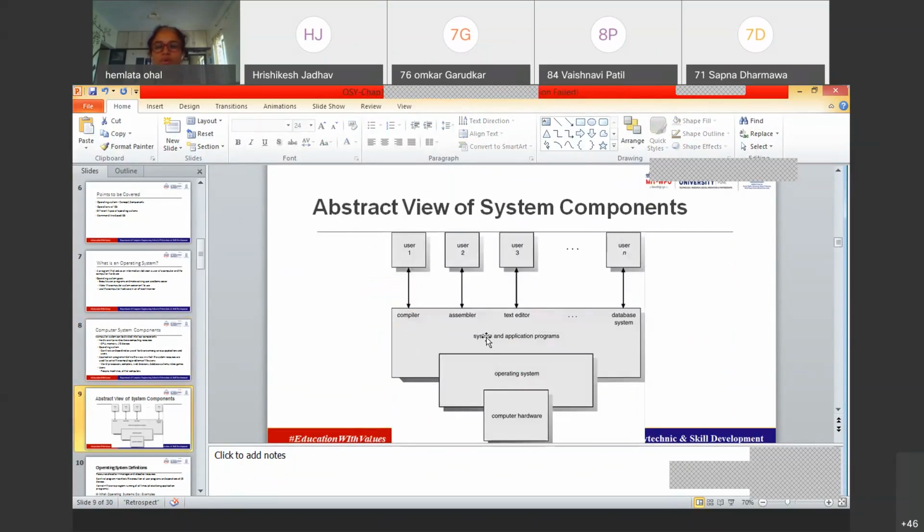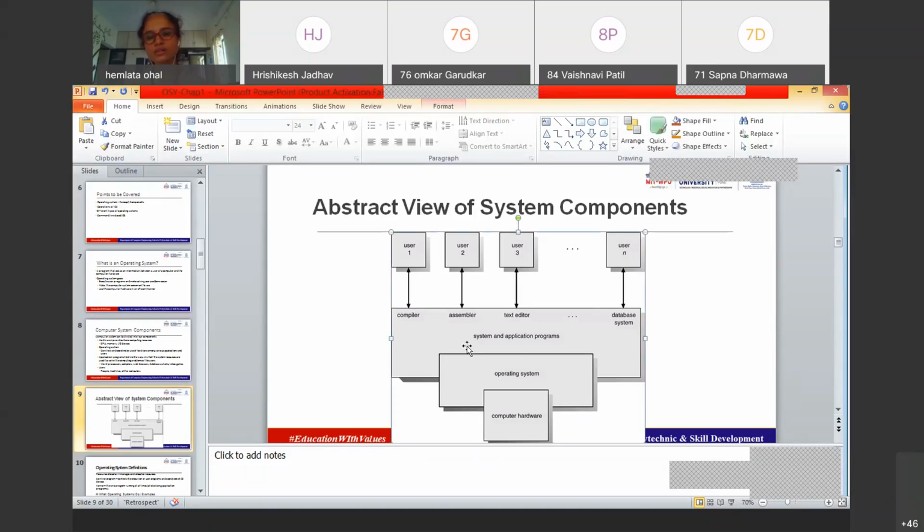Now next is system programs and the application programs. Application programs are the programs which we as users can interact with at our end. For example, right now I am using two application programs. One is the PowerPoint presentation. Why is it an application program? Because as a user, I can directly open it. Right now, can I open any of the driver programs from my computer system? Driver is one component of the operating system, so it is not accessible to me, right?